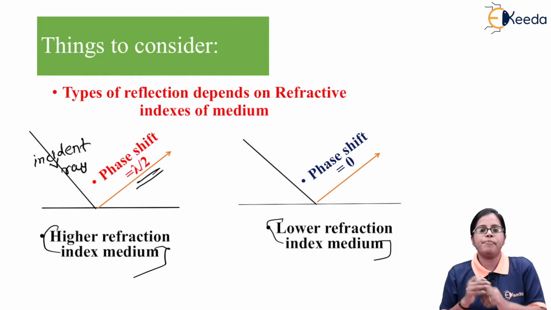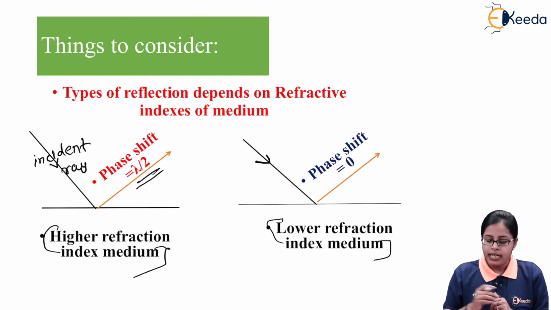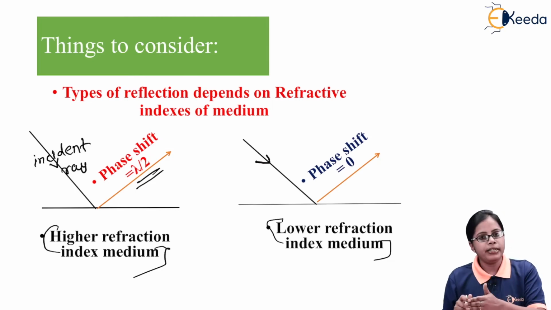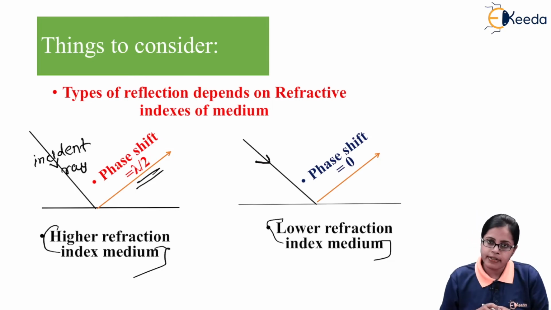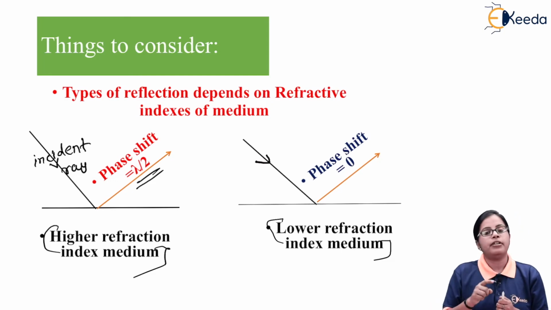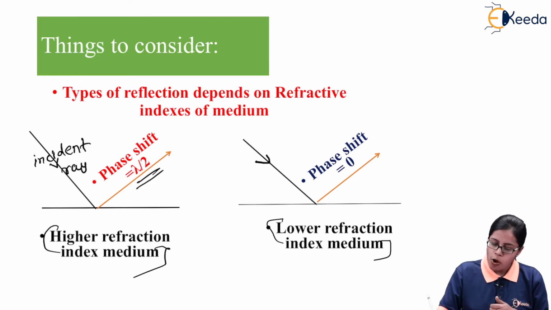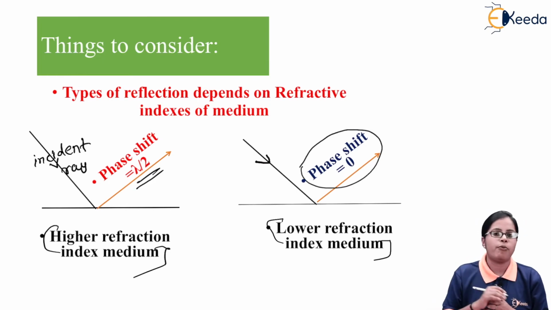But if you look at the second part, again this ray of light is the incident ray. This incident ray is allowed to fall on a medium which has a lower refractive index. Again I get reflection of light, but the ray reflected from the medium having lower refractive index observes a phase shift of 0.